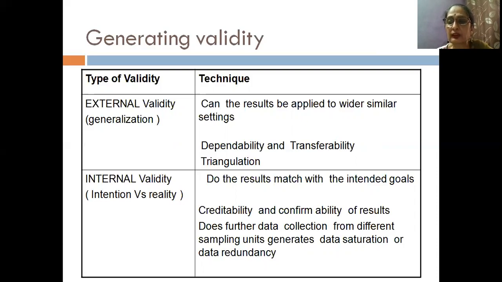has been collected till the point of data saturation or data redundancy, which means you only stopped collecting your data at a point when you felt that no new information, no new insights are coming from the number of cases you are now exploring, or number of individuals or documents you are now investigating. They are not reporting any new kind of information, any new dimension to the already collected information. So that would help to check on the internal validity of your data results.